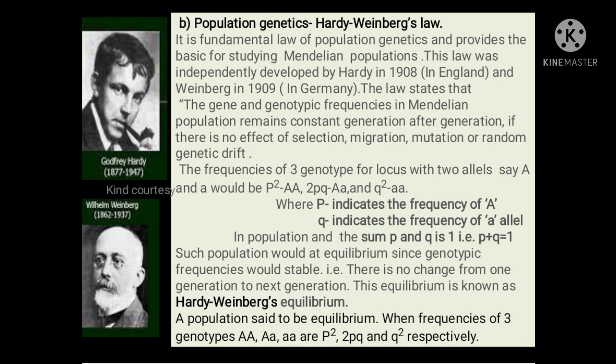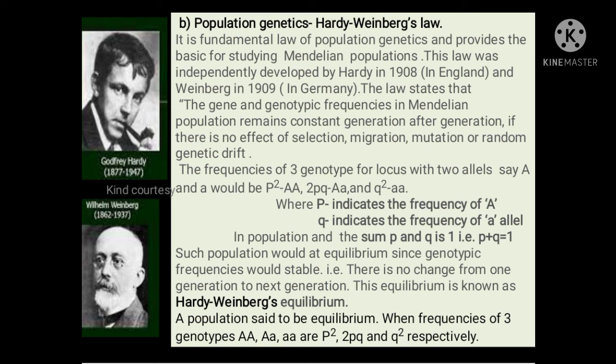This law was independently developed by Hardy in 1908 in England and Weinberg in 1909 in Germany. The law states that the gene and genotypic frequencies in a Mendelian population remain constant generation after generation if there is no effect of selection, migration, mutation or random genetic drift.